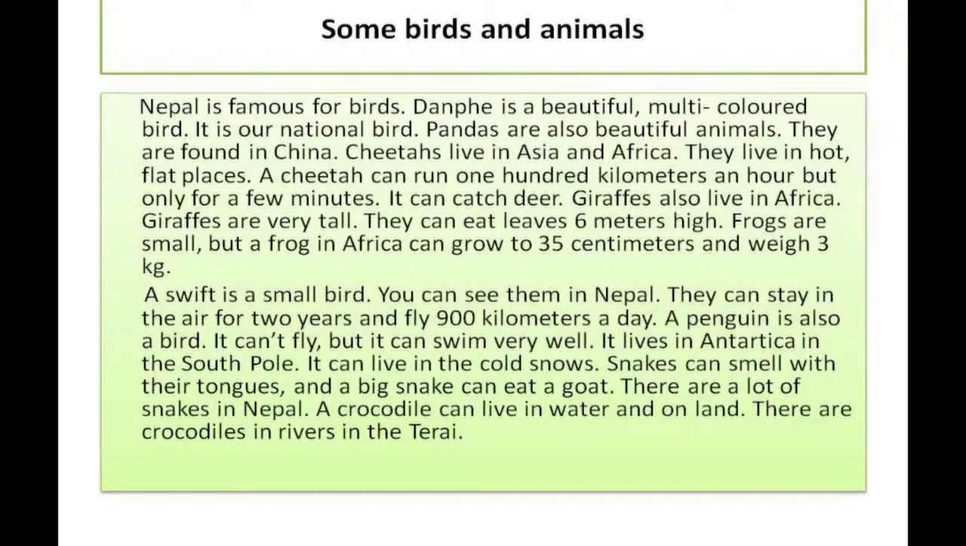Now, one more thing I'd like to add here, one more piece of information about snakes. Whenever you hear "snake," almost all people are scared of snakes, right? But do you know that snakes are very helpful animals for human beings? How do you know? Because you know that snakes are very poisonous, right? If they bite, we may die.